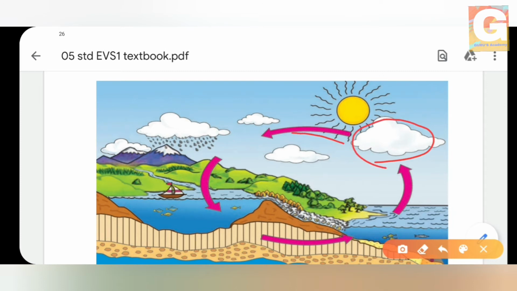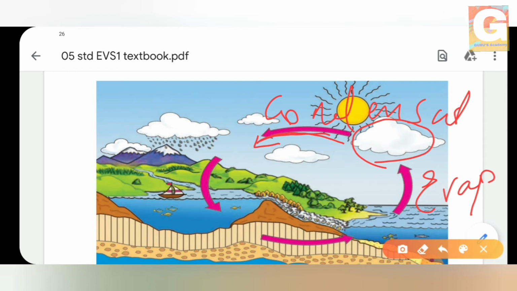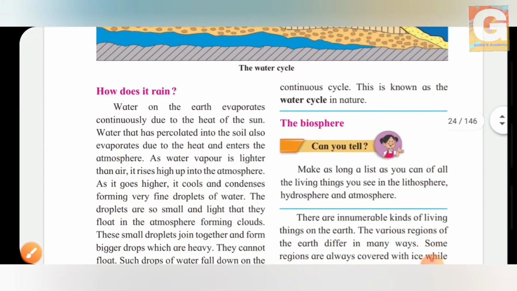Here is where the process of condensation takes place. So here we have evaporation, and here is the process of condensation. I have explained to you all what is evaporation and what is condensation.